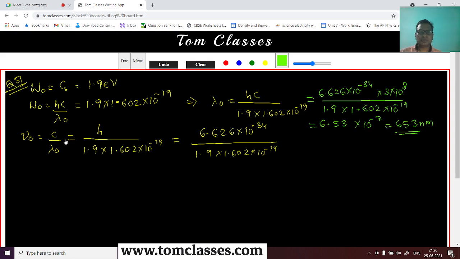So c by lambda naught: better is that we divide c with this one, 3 into 10 to the power 8, divided by 6.53 into 10 to the power minus 7. This is 0.46 into 10 to the power 15, and that is second inverse or hertz.